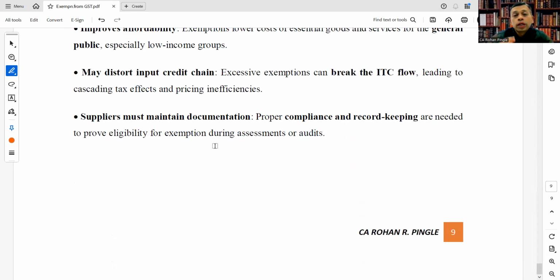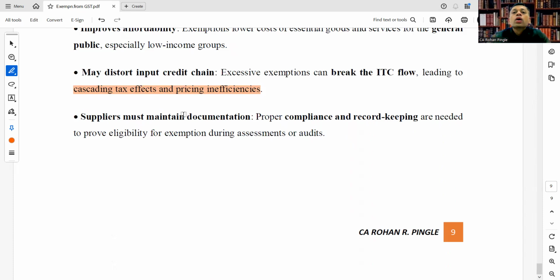May distort the input credit chain. Excessive exemptions can break the ITC flow also. This is one of the cons. Excessive exemption can break the ITC flow, leading to cascading tax effects and pricing inefficiency. For example, in the life insurance or insurance sector, GST is charged to individual customers who are not registered persons. In that case, the burden is on the insured. So the chain will break there.